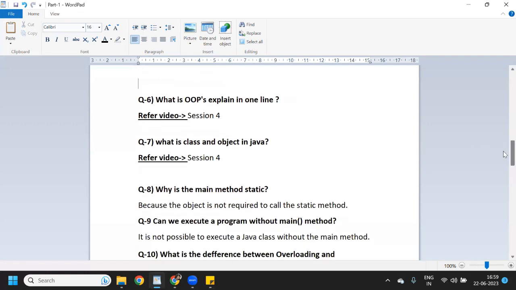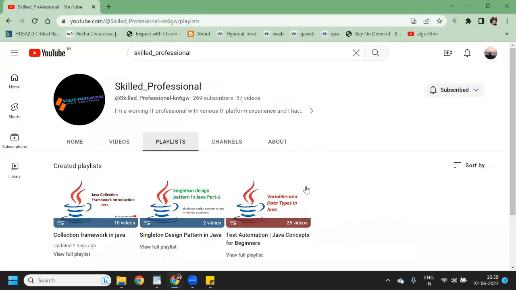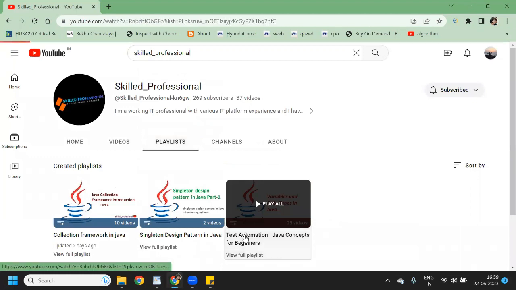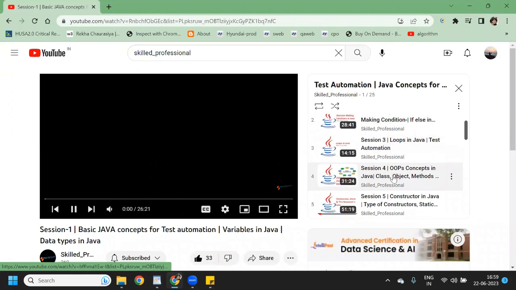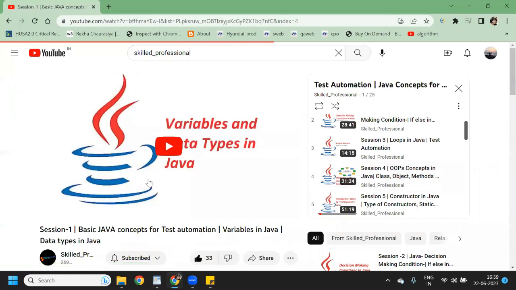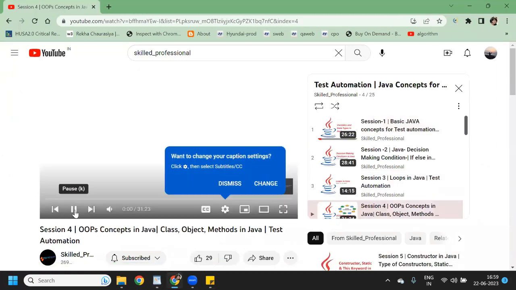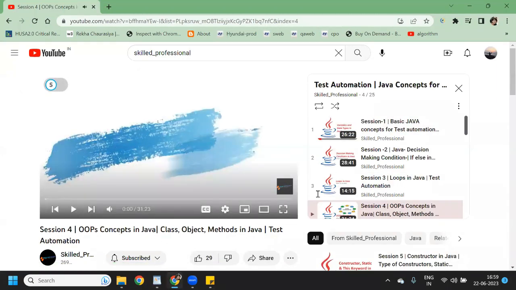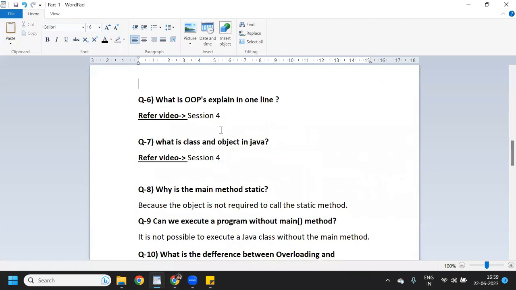Now the interviewer asks what is OOPS, explain in one line. This I have also explained in the fourth session. If you open this session and go into this fourth one, here I have explained what is OOPS in one line, and what is class and object.